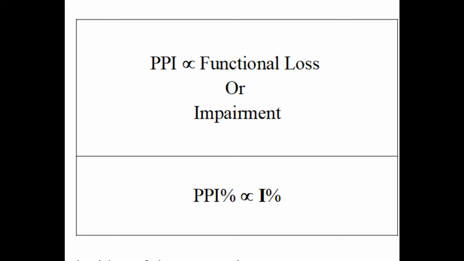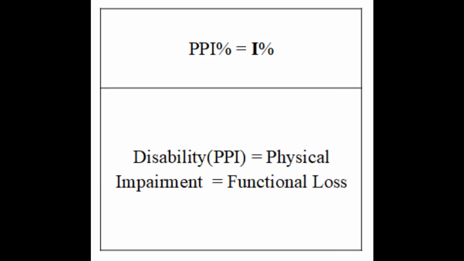So you can convert mathematical rules into a maths formula. PPI percentage is equal to I. Note the capital I. It is impairment percentage. It appears like a very simple linear equation. In words, it means like this: disability or PPI is equal to physical impairment is equal to functional loss.